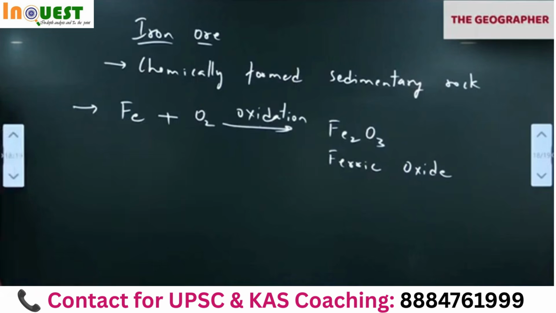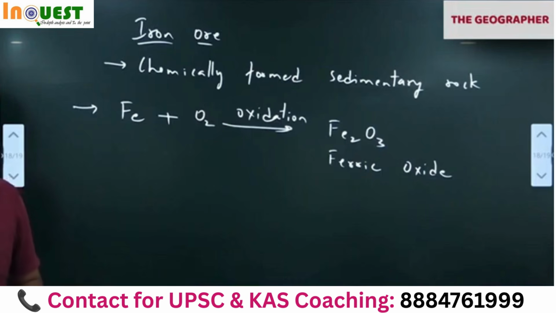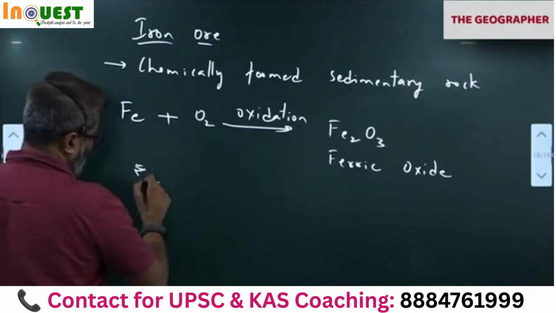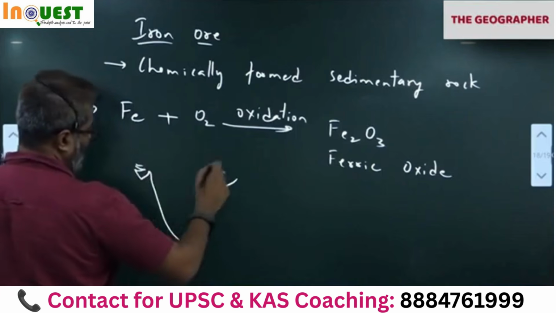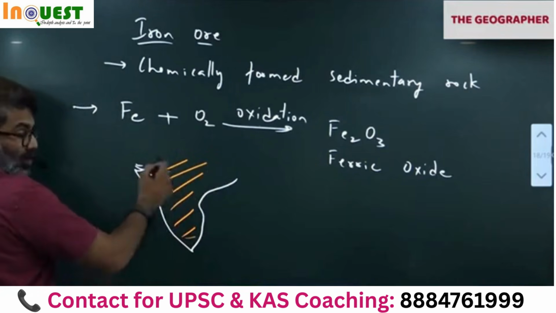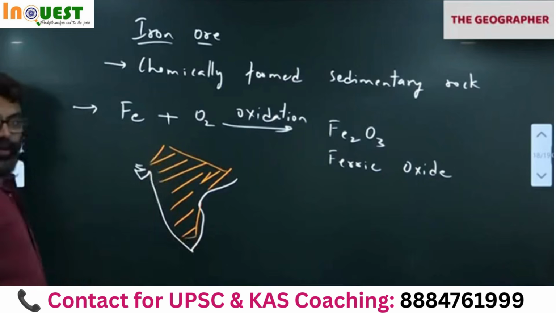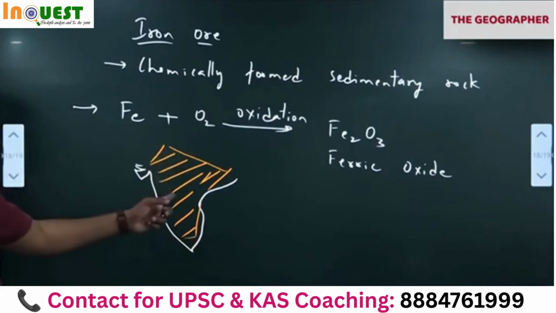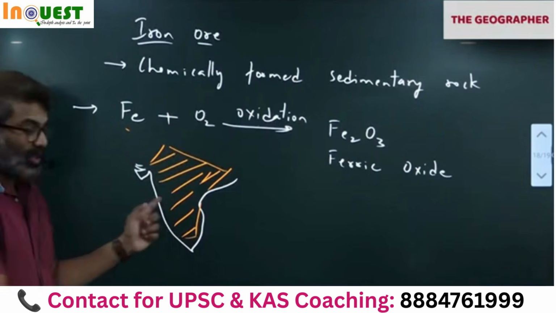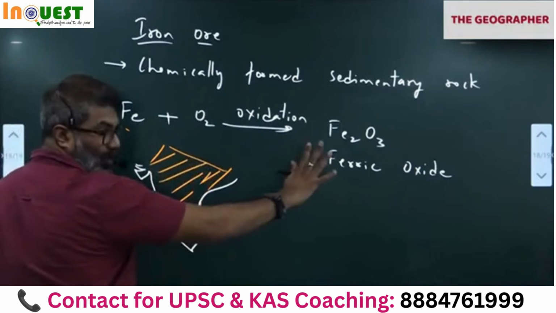This is called ferric oxide. Once this is formed, it is found on the surface. That is the reason most of the South Indian region has red soil. If you take our peninsular plateau, correct? If you notice Gujarat here, this entire belt here, except the volcanic basalt region, everywhere here, from Aravalli to Jharkhand, Chhattisgarh to Tamil Nadu, we have igneous rock, metamorphic rock. Here, igneous and metamorphic rocks contain iron. They undergo oxidation, forming ferric oxide. Across this region, we have red soil, a very common soil. Okay, that is one part.